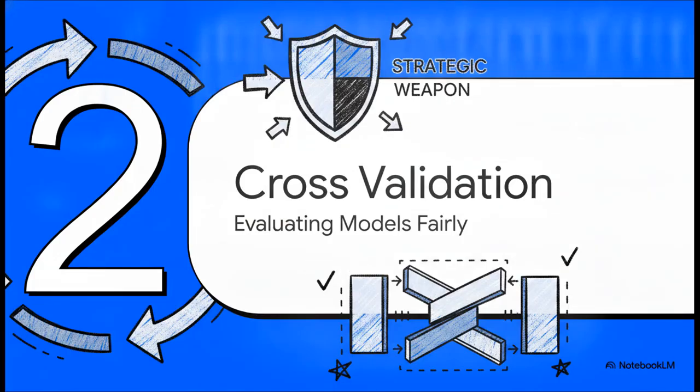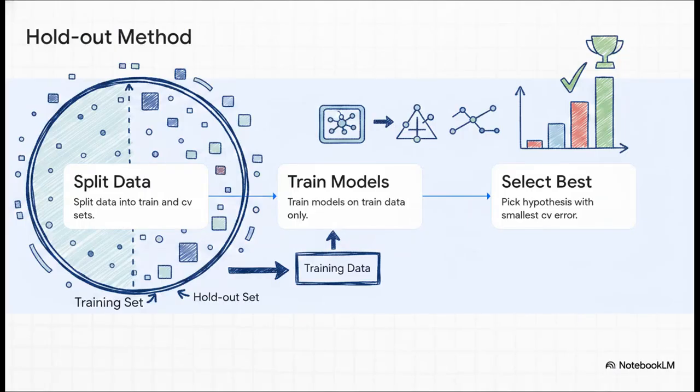Which brings us to Section 2, Mastering Cross-Validation. Let's take a look at the most basic form of this, which is holdout cross-validation. Some people call it simple cross-validation. The logic here is just brilliant in its simplicity. Step 1, you take your entire data set and you randomly split it into 2 chunks, a training set and a holdout cross-validation set. Step 2, you train all your candidate models strictly on that training data. And step 3, you test them on the holdout set and just pick the one with the smallest error. By forcing the models to test on unseen data, we get a much truer estimate of a model's actual generalization error.